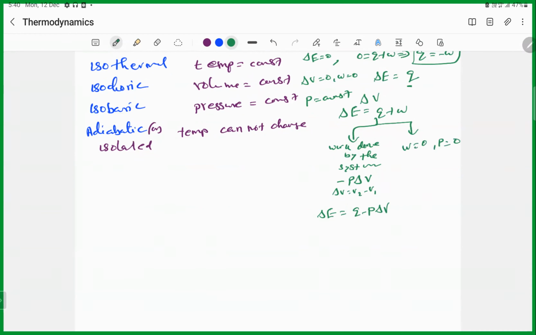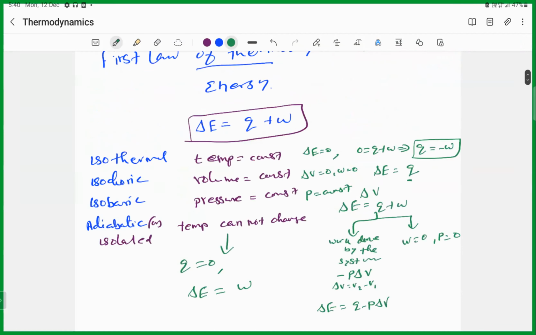So the work done is 0. Okay, so for the adiabatic process, Q is equal to 0, then delta E is equal to W. So work done on the system is equal to the change in the internal energy.